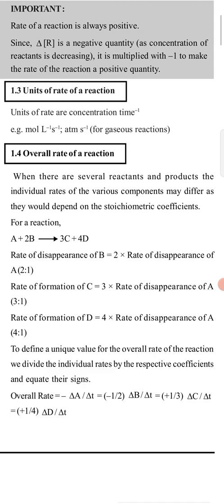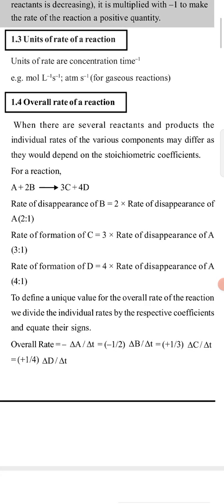So 2 and 1 are the stoichiometric coefficients. We can easily write, by the stoichiometric coefficients, the overall rate equals minus 1 by 2 delta B by delta T, as the stoichiometric coefficient of B is 2, and the overall rate equals minus delta A by delta T, as 1 is the stoichiometric coefficient of A. And equals plus 1 by 3 delta C by delta T, as C is the product, and for D plus 1 by 4 delta D by delta T. This way we can represent the overall rate of the reaction.